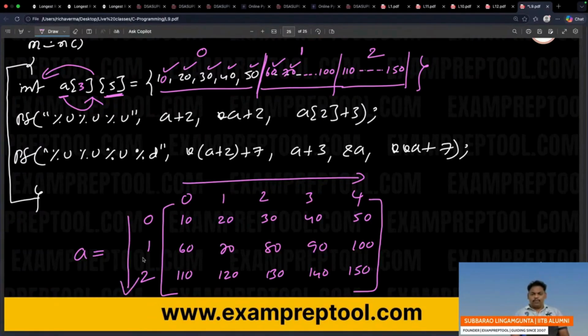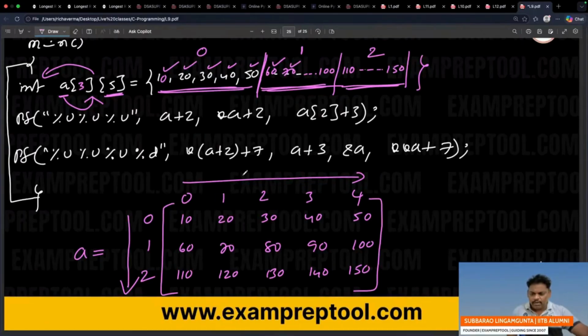2D array. Now listen, actually, 3 rows, 5 columns. Actually, see this one. Elements will be there normally like this, right? But I have written it in the form of a matrix format. 3 rows, 5 columns. Observe clearly what is going to be happening.